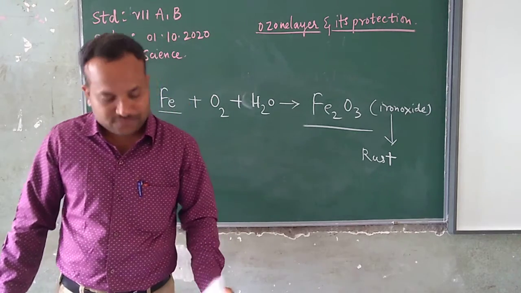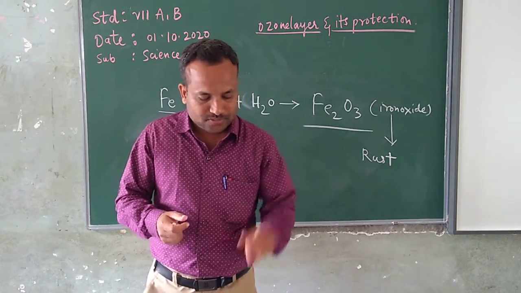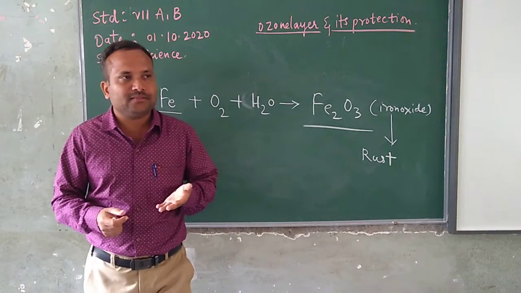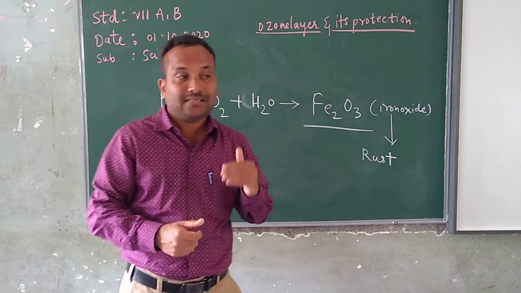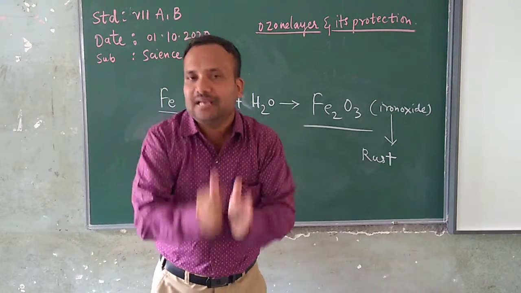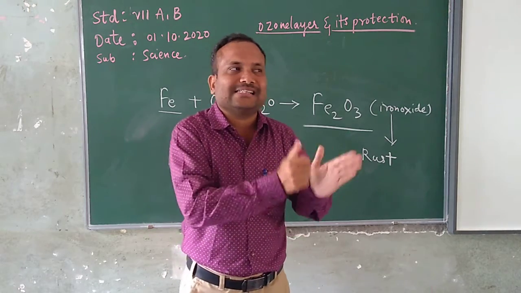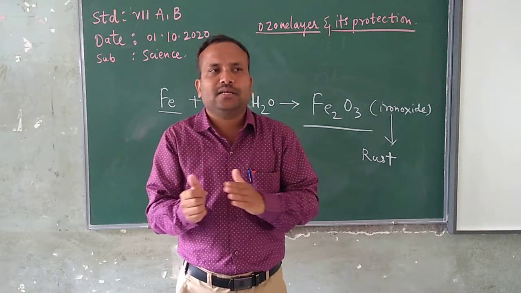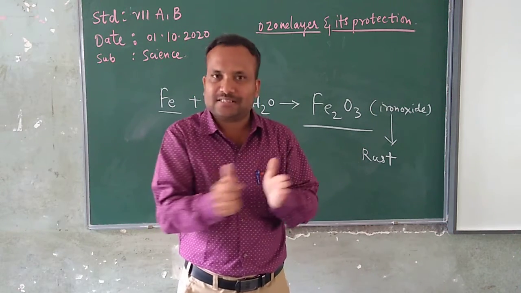Then after this, children, another way to prevent this rusting is a thin layer of coating on the iron articles. A thin layer of coating of some metals.